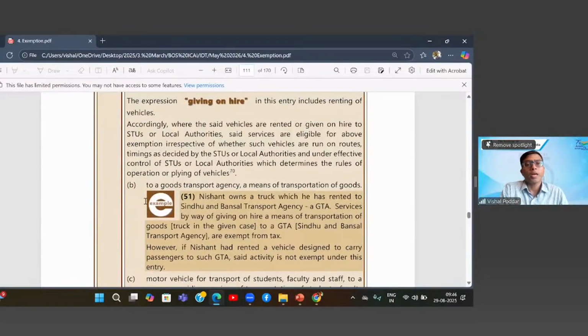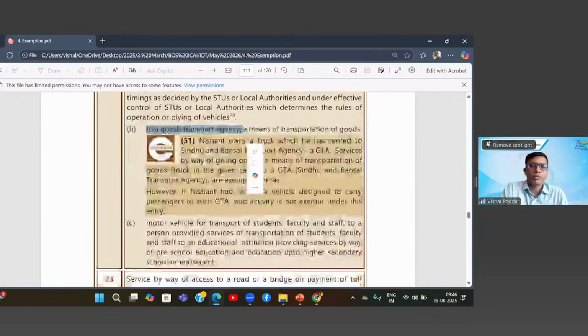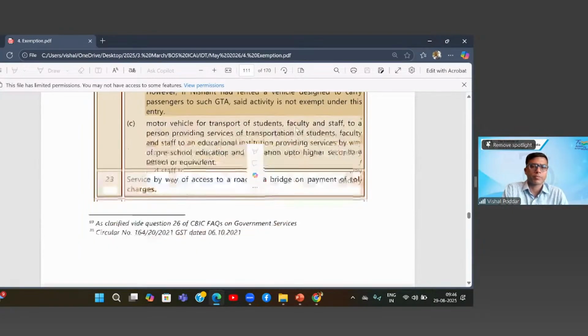Similarly, where I am purchasing trucks and I am giving this truck to any GTA on rent. So see, where GTA is giving you transport service, we already read the exemption. Now it is the previous leg of it. The GTA requires trucks to run its transport service. I am giving the trucks to the GTA. So what I'm giving to the GTA is a means of transport. What is this? This is trucks.